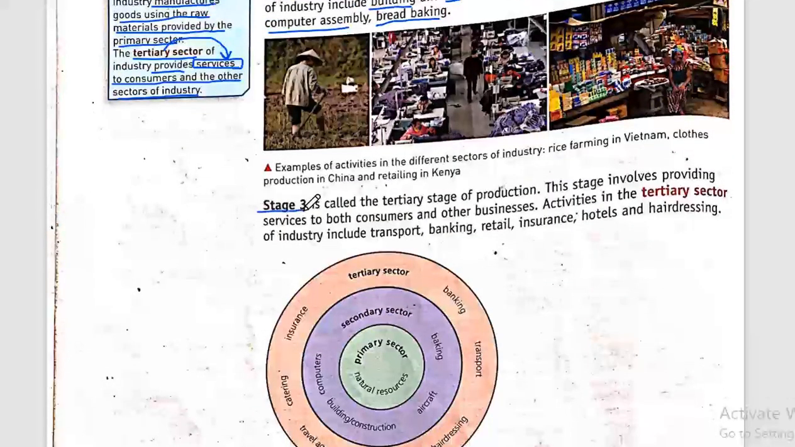So stage 3, it's called the tertiary sector of production. This stage involves providing services to both consumers and other businesses. So in stage number 3, the businesses working in the tertiary sector have direct contact with customers and also provide services for businesses. So let's see what the activities in the tertiary sector are: transport, banking, retail, insurance, hotels and hairdressing. All of these activities in the tertiary sector provide services for consumers and businesses, and they have direct contact with the consumers.